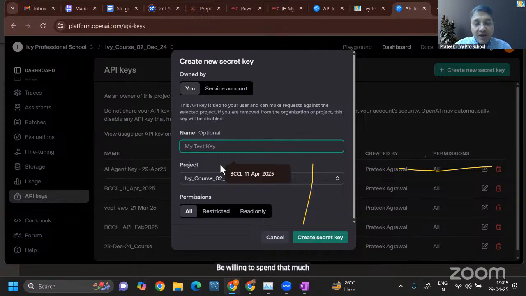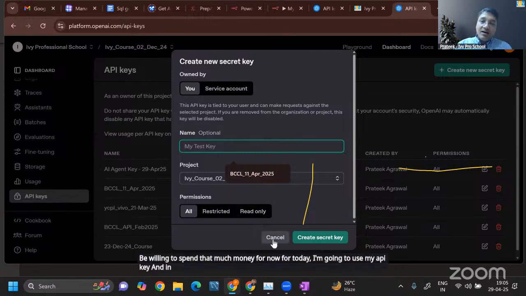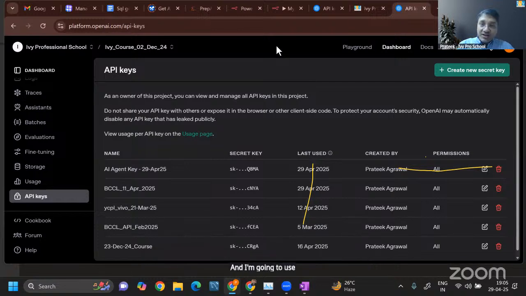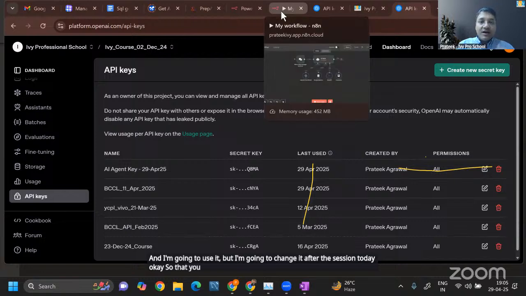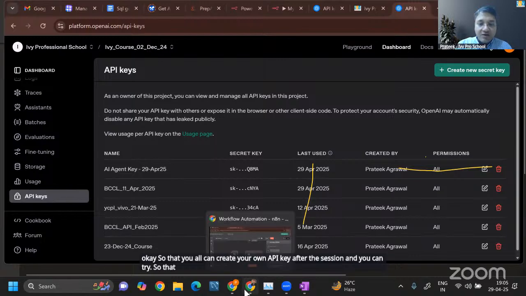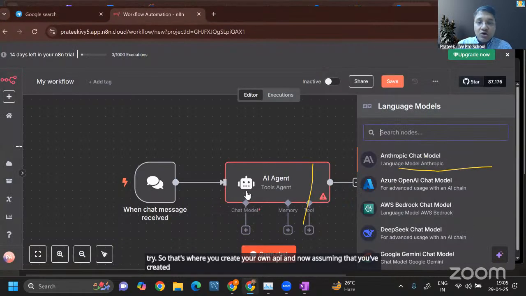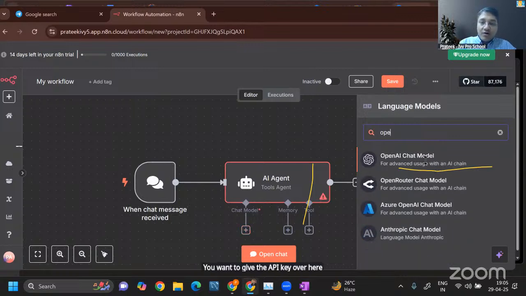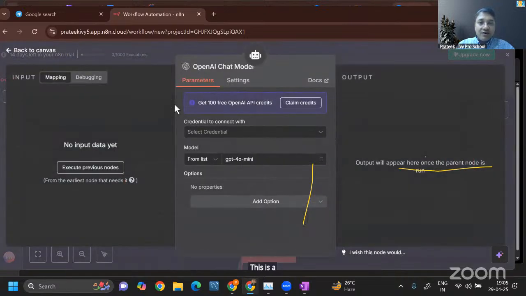For today, I'm going to use my API key. I have already created it here and saved it, and I'm going to change it after the session today, so that you all can create your own API key after the session and try. All right, so that's where you create your API key. Now, assuming that you created the API key, you want to give the API key over here. So now I'm looking for the OpenAI chat model. So this is the chat model that I have gotten.